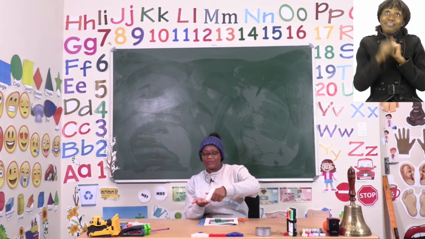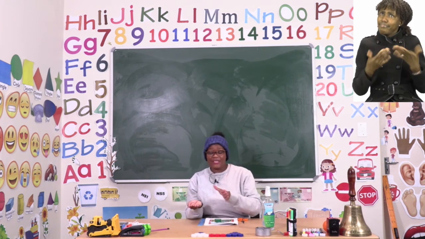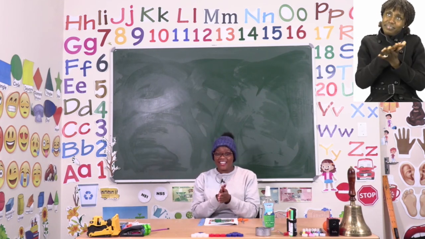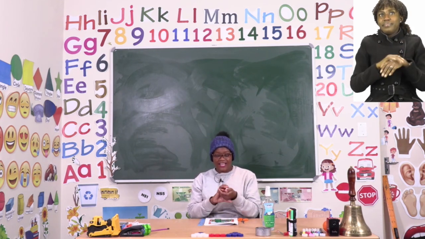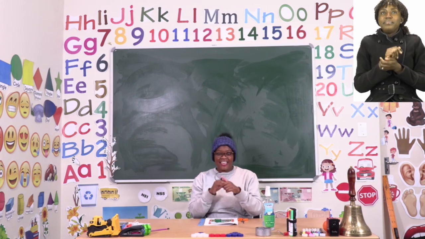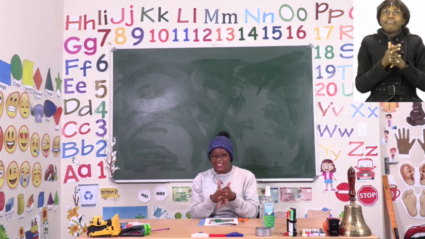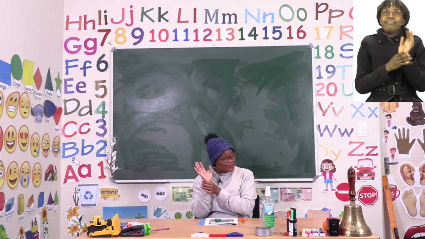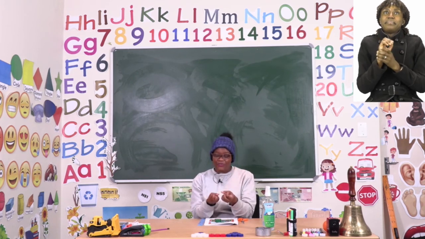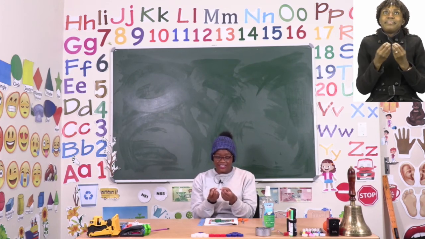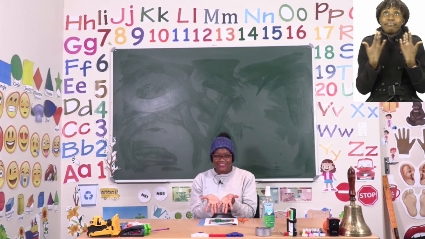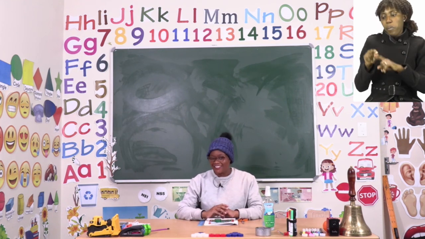Remember, how do we sanitize? Well, we rub inside our hands, around our hands, in between our fingers, on our wrists, and our fingertips too. Make sure that your hands are dry before you touch anything else.